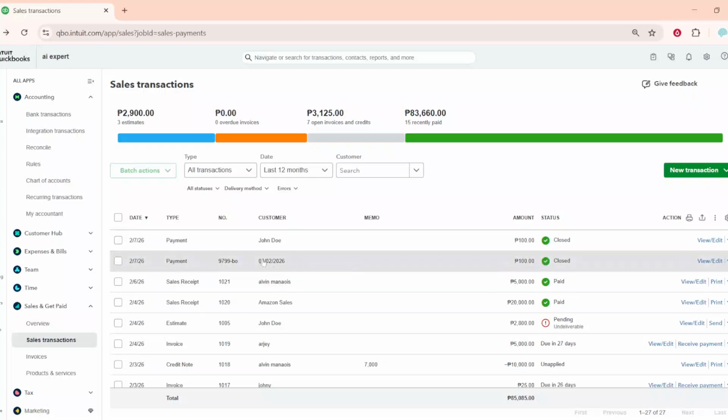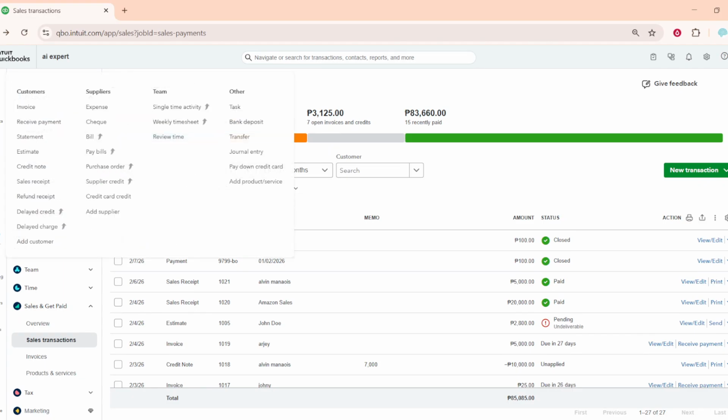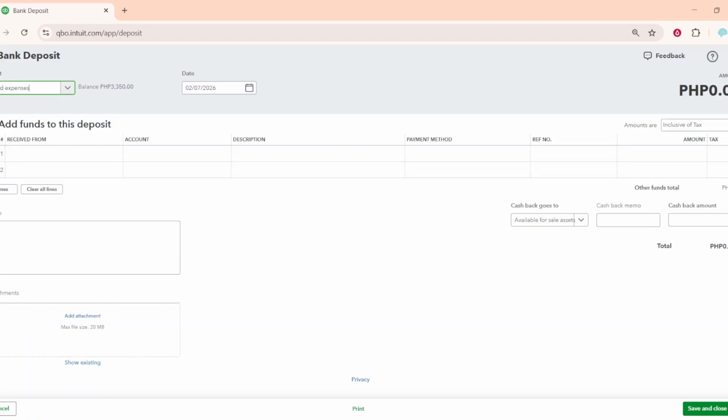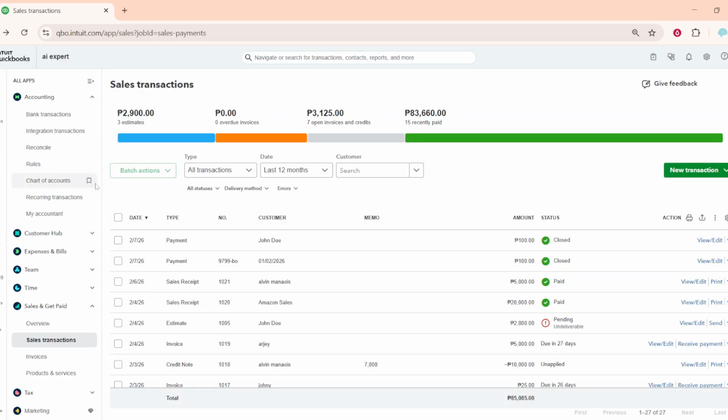In today's video, I'm going to teach you how to record Etsy payouts and fees in QuickBooks Online. Whether you've connected Etsy yet, or you're just getting set up, this walkthrough will show you how to capture a payout and the related fees so your books reflect the true income you're expecting. We'll create a bank deposit that mirrors what Etsy sends to your bank, the gross sales minus Etsy's fees, resulting in the net amount you actually receive.